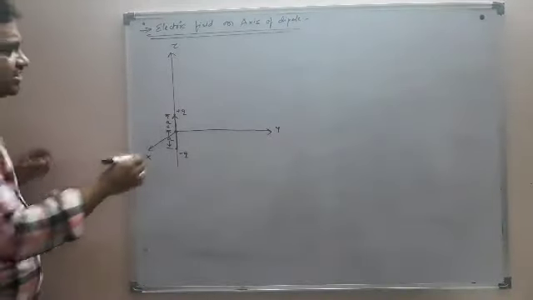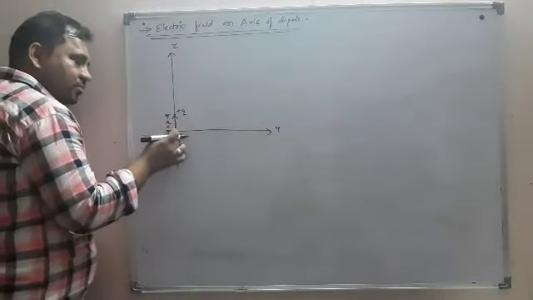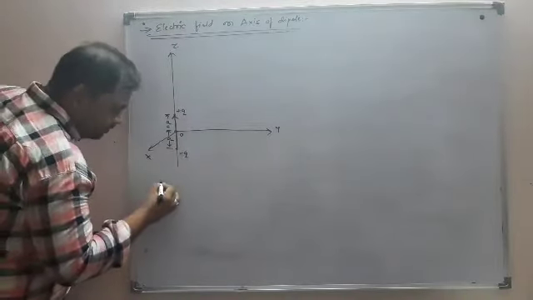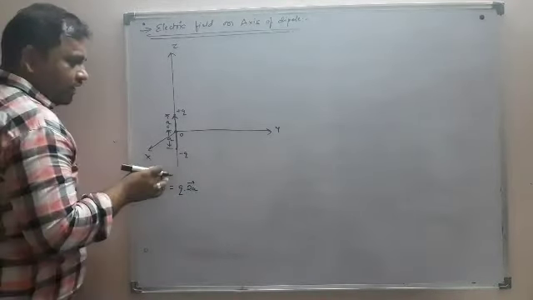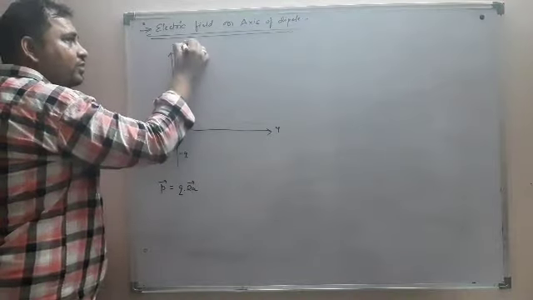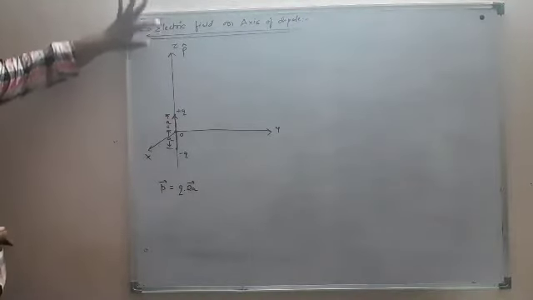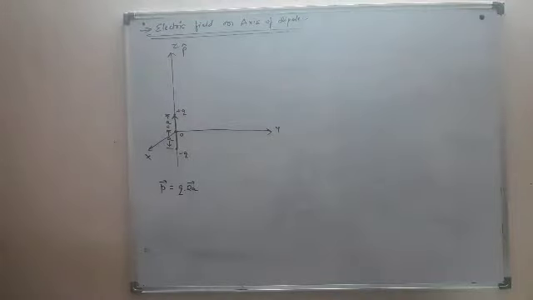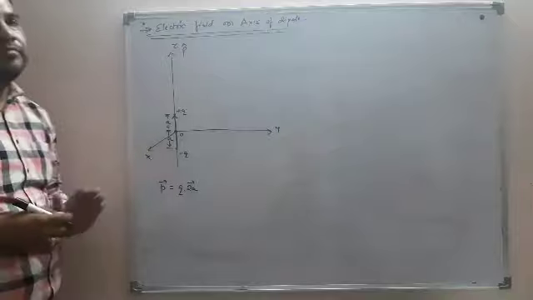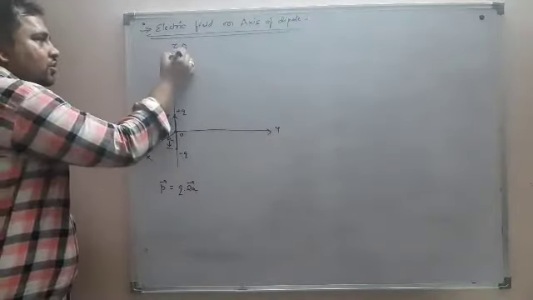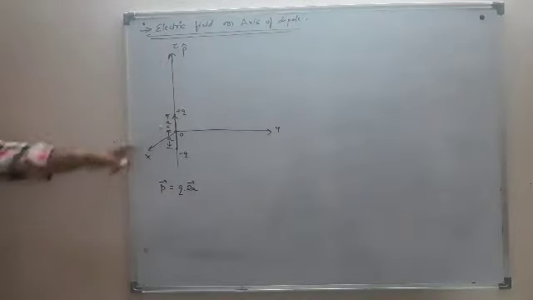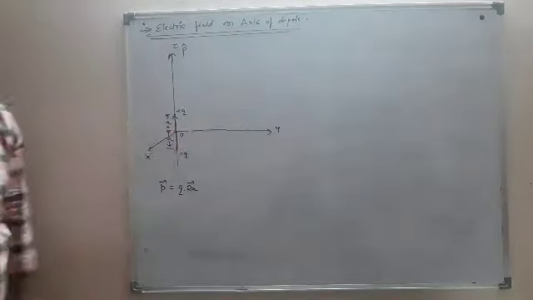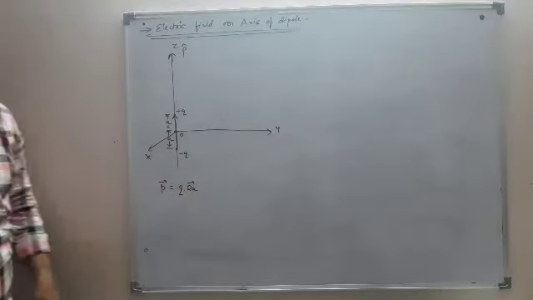This a is the distance from the center to each charge. So over here the dipole moment p will be q into 2a, and the direction of your dipole moment, unit vector p cap, will be along the z-axis. I have placed the dipole along the z-axis, so the z-axis will behave as the axis of dipole, and the x-axis and y-axis will now be the equator.